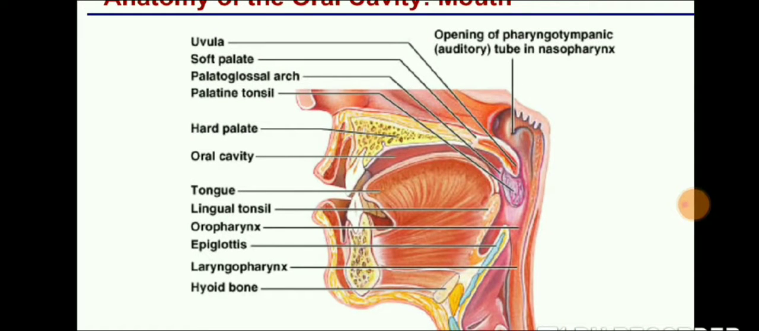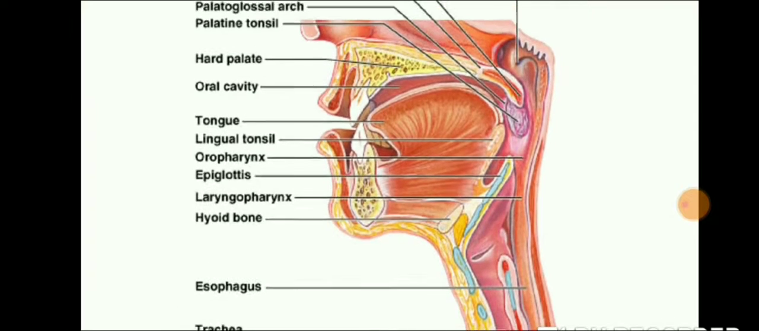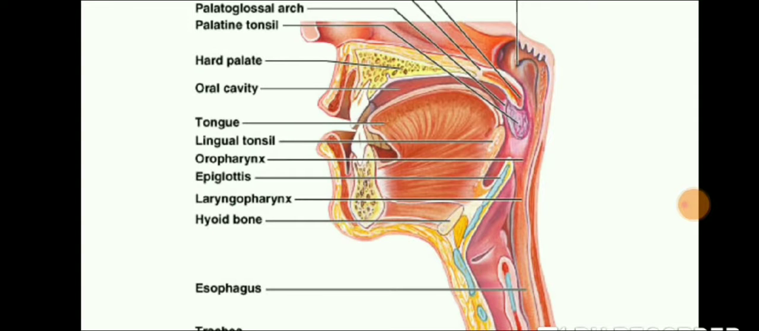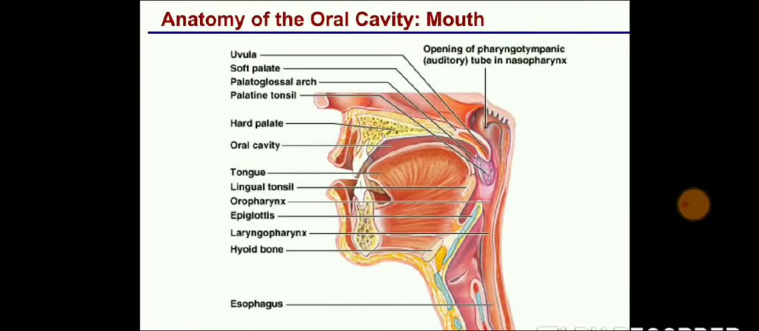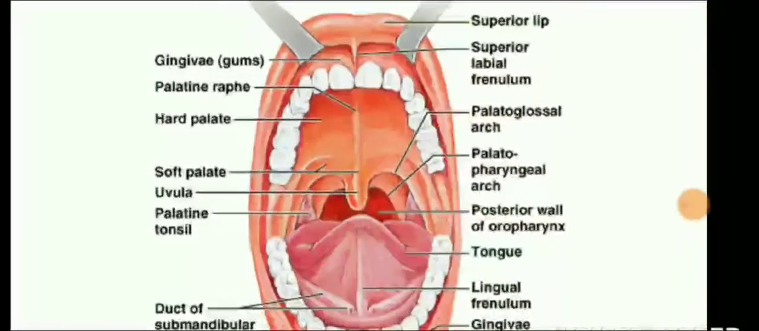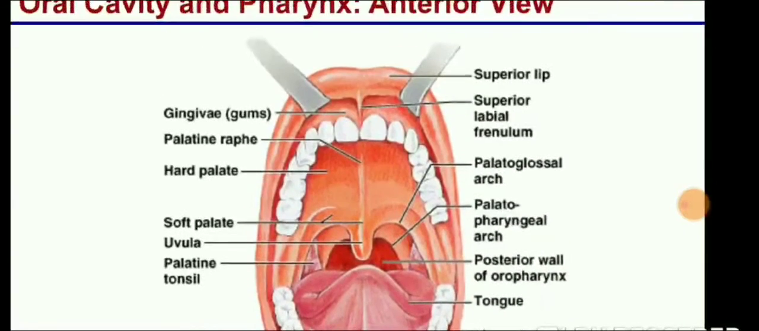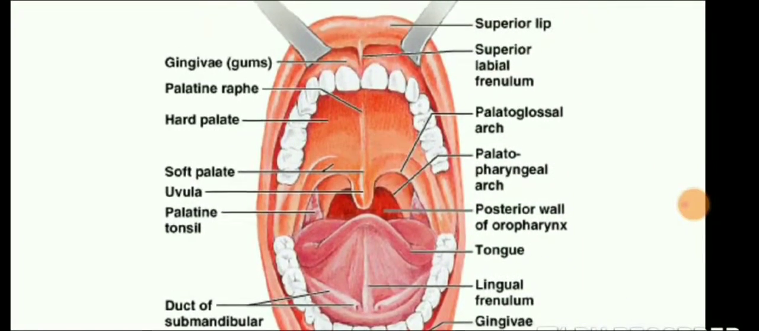Now that is your oral cavity: your tongue, uvula, soft palate, hard palate, palatal arch. Then the tonsils will be there. At the posterior side there will be a tonsil, and the nasopharynx. Then the oropharynx, in which there will be the epiglottis, then the laryngopharynx, the hyoid bone, and in the inferior part the esophagus and trachea. Okay, so this is your anterior view of the oral cavity.